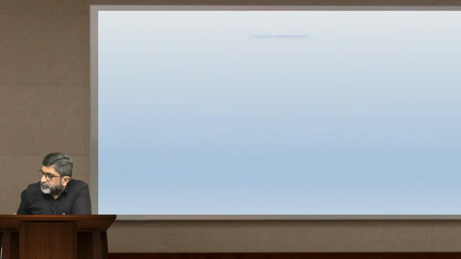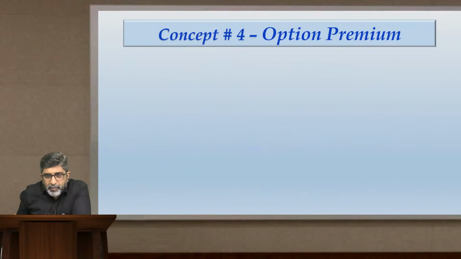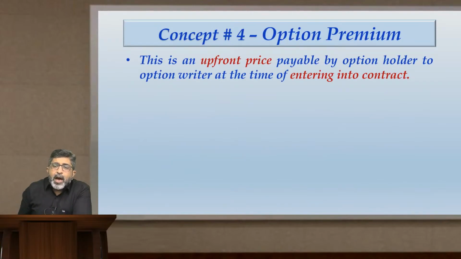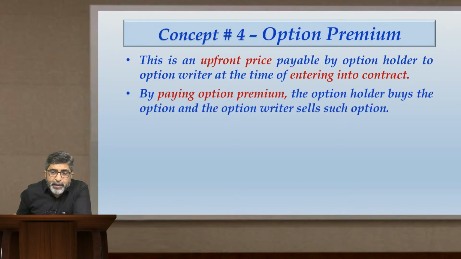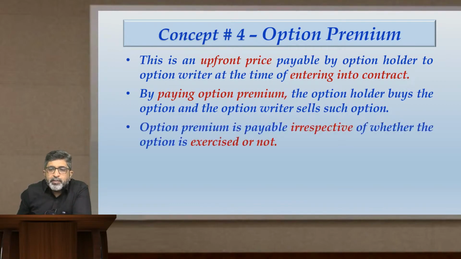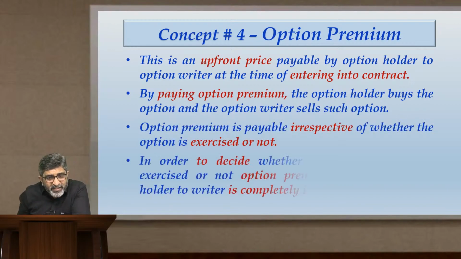Moving forward, what is option premium? I have explained to you. This is an upfront price payable by the option holder to the option writer at the time of entering into the contract. By paying option premium, the option holder buys the option and the option writer sells such option. Option premium is payable irrespective of whether the option is exercised or not.